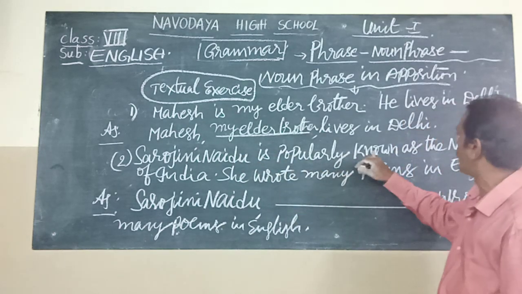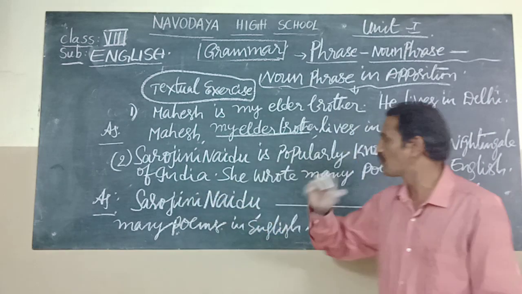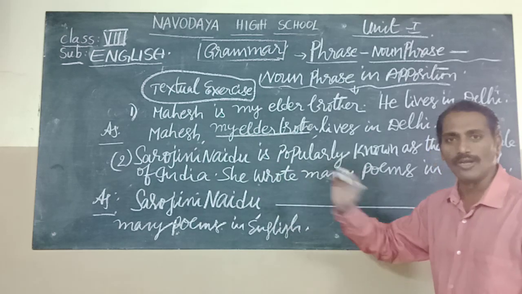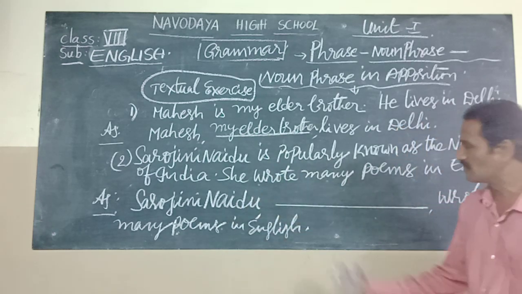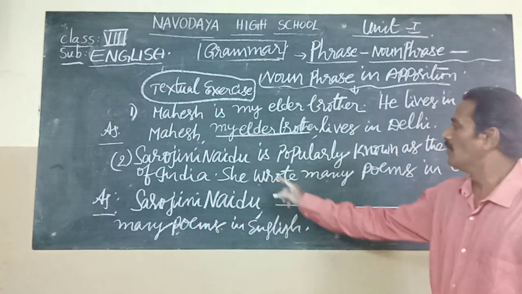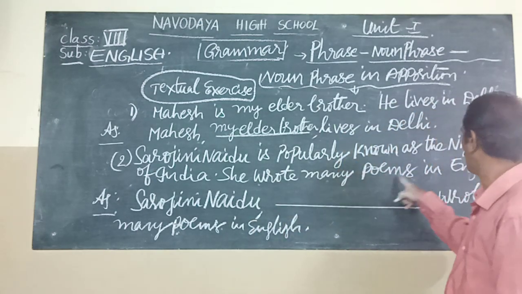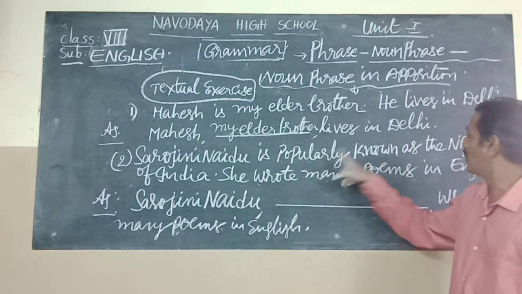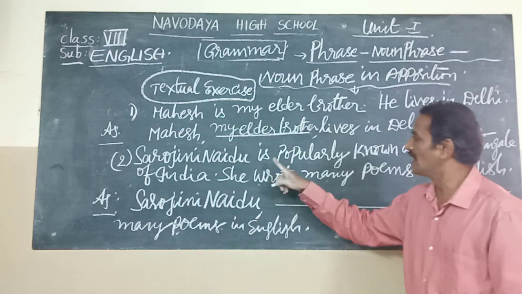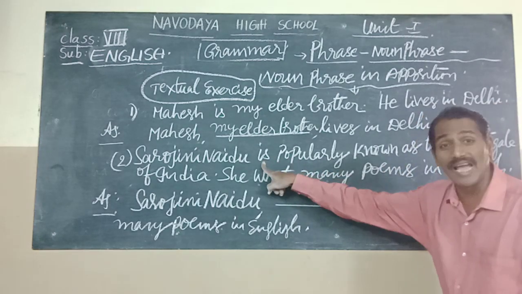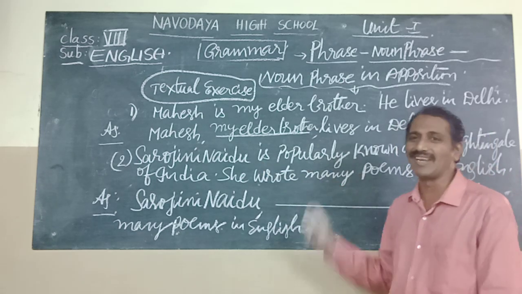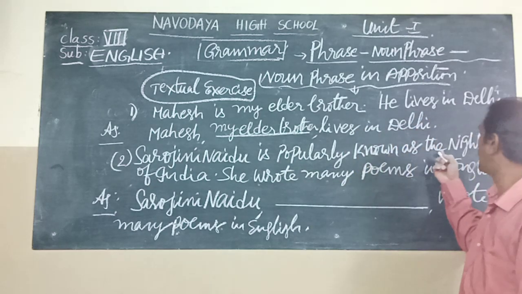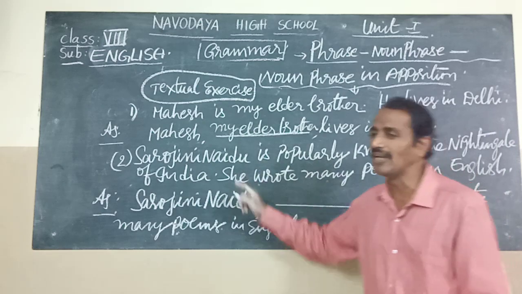Now look, children. Sarojini Naidu is a noun. Use a comma here. But in "popularly known as the Nightingale of India", "is" is a helping verb, don't write it. Popularly is an adverb.